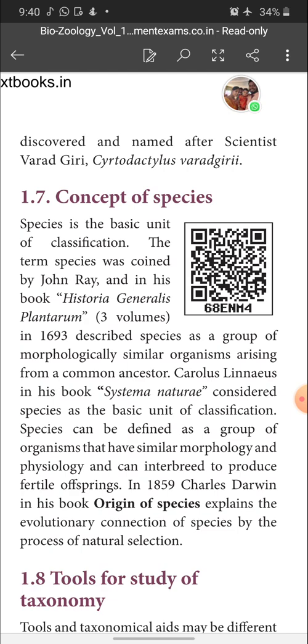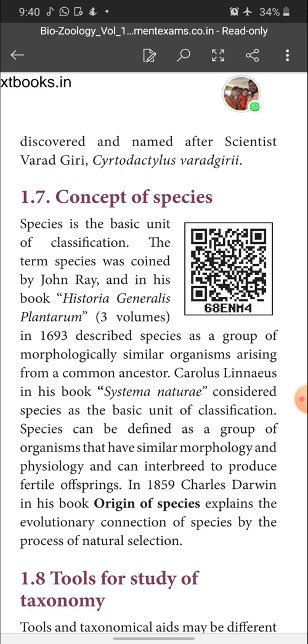Okay, there are different concepts given by different scientists for the species. John Ray first coined the term species in his book Historia Generalis Plantarum, where he described species as a group of morphologically similar organisms arising from a common ancestor.